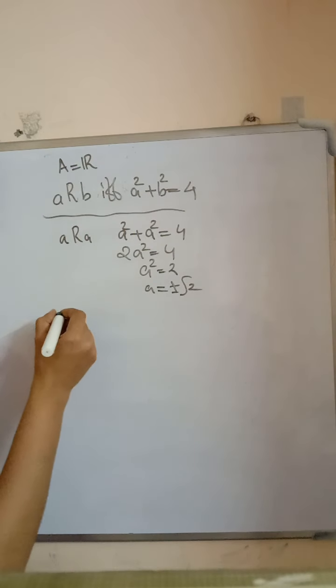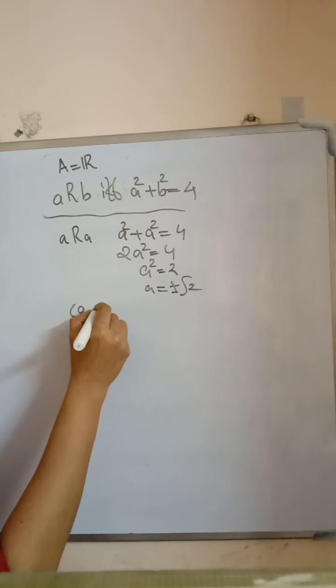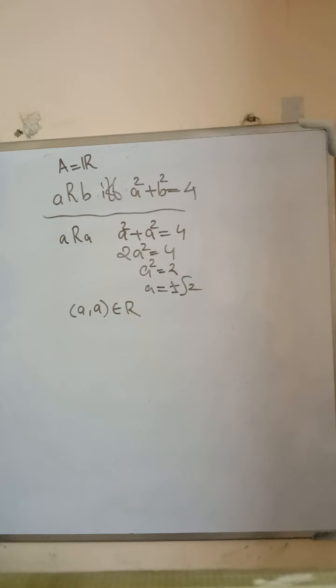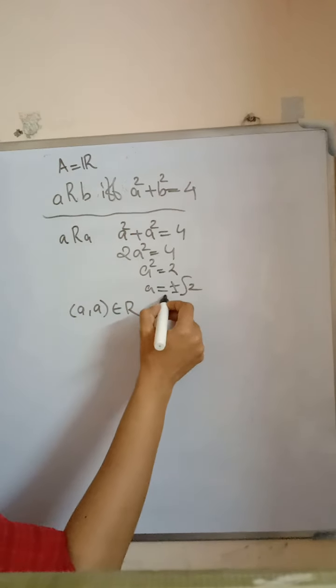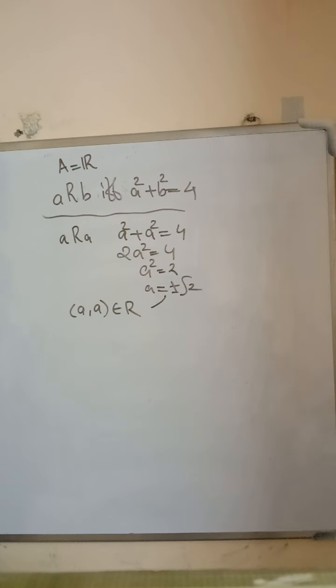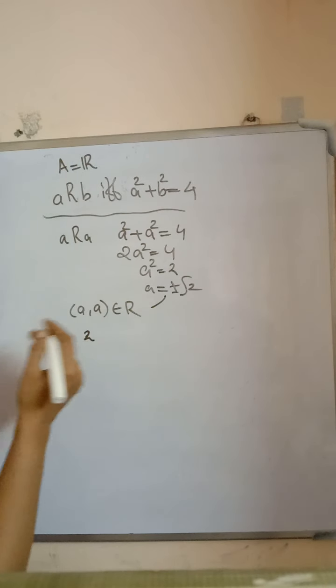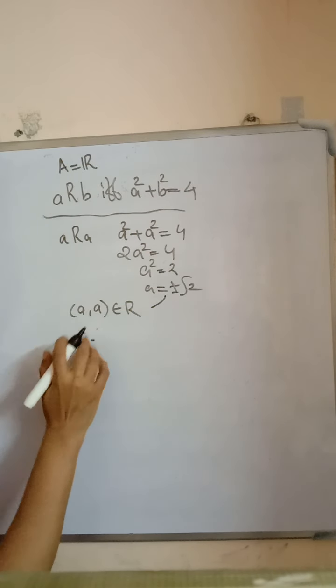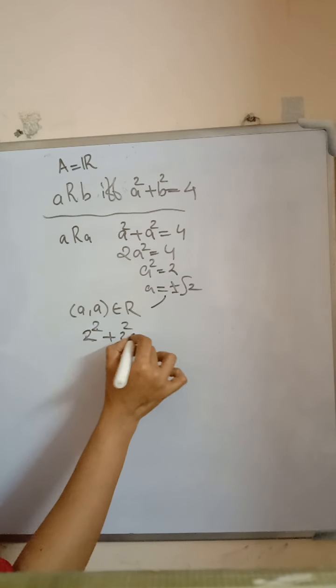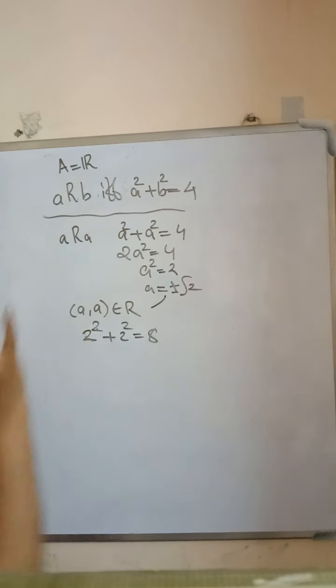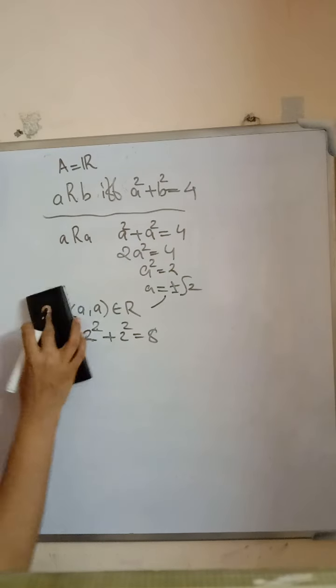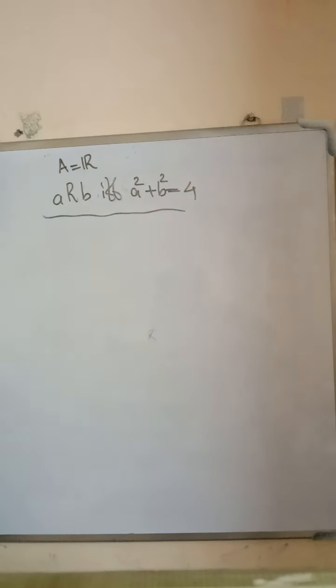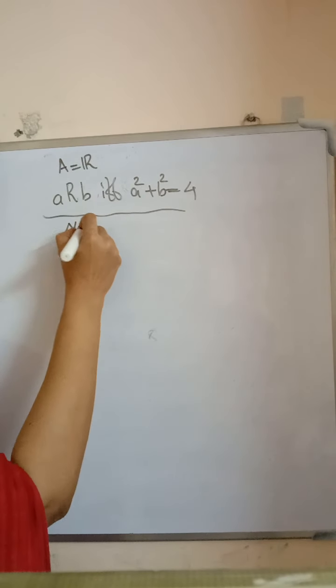This means the ordered pair (A, A) is an element of the relation only for A equal to plus or minus root 2, but not for all other real numbers. If we consider the number 2, 2 square plus 2 square is equal to 8, so (2, 2) does not belong to the set. So this relation is not reflexive.